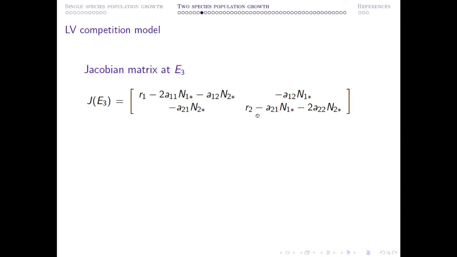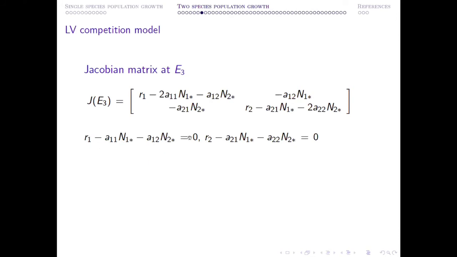And then if you calculate the Jacobian matrix, it is a little bit lengthy expression, but you can actually reduce the number of terms in the expression by using the equilibrium condition, because this N1 star and N2 star are obtained from these two equations, that means by solving these two equations. So what does it mean?